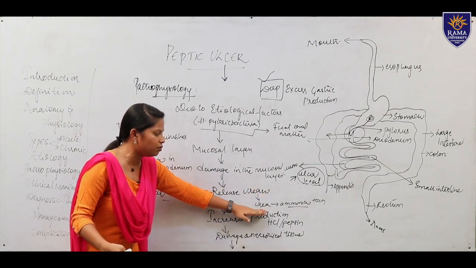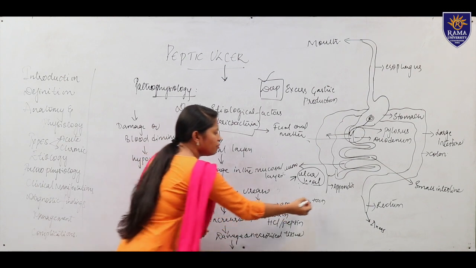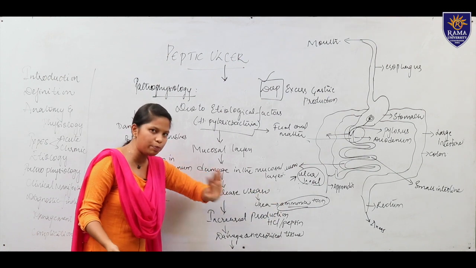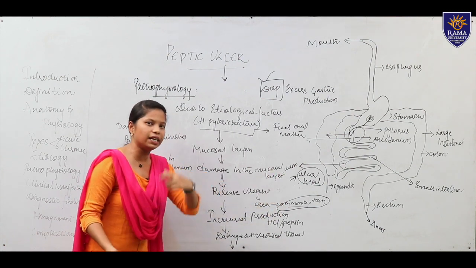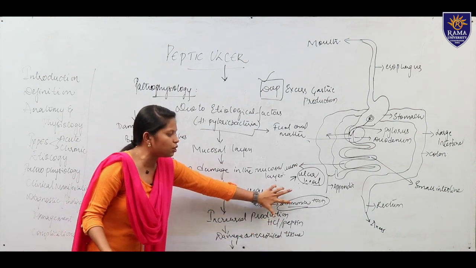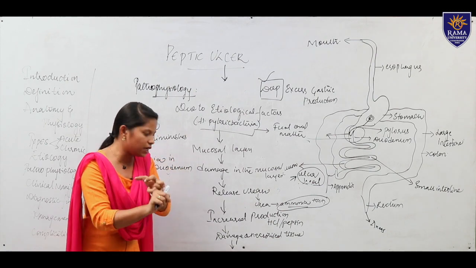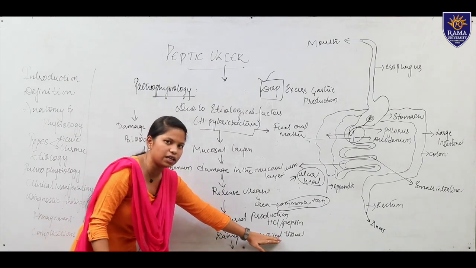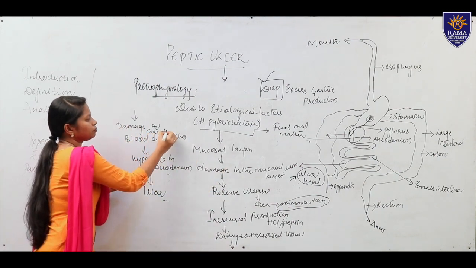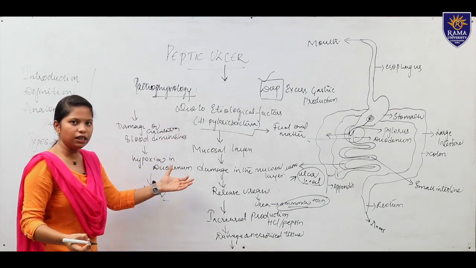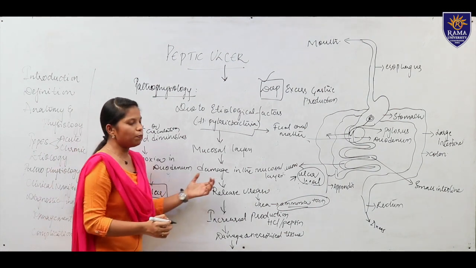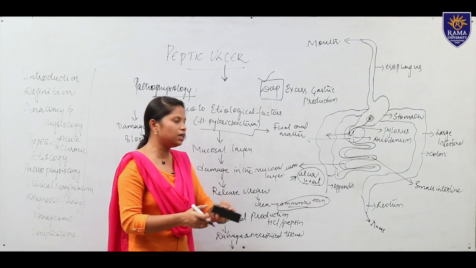So this urease is converting urea into ammonia. Ammonia is a very toxic substance which will damage the mucosal layer. This toxin should not be there in the stomach, but the toxin is getting released more. So what happens here? There is an increased production of HCl and pepsin. The pepsin and toxin get mixed, so there will be damage or necrotized tissue. Blood circulation will diminish here, and hypoxia will occur in the duodenum where there is no proper circulation. It leads to the ulcer. So this is the pathophysiology common in the patient with duodenal ulcer.